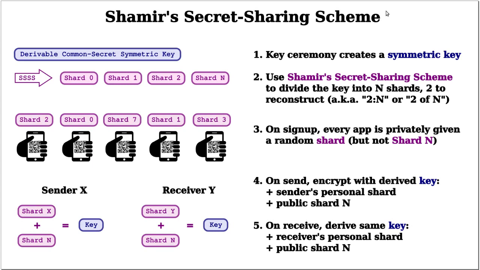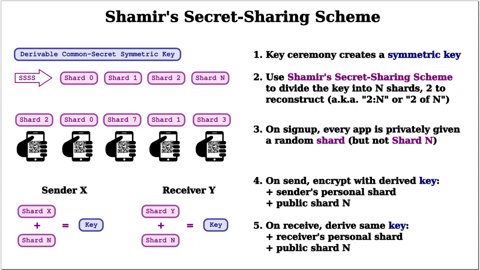So going back to the presentation, this is just the same thing. We are going to create some sort of key, and that'll have to be done in a key ceremony, kind of like how they created the private keys for the Zcash Genesis block. And then we're going to use the scheme to divide the key into some number of shards. It doesn't have to be 10, and it doesn't have to be the number of people in the community. If there's 10 shards, we're just going to distribute those 10 shards over and over again, except for the last shard. We're going to keep that separate. We don't distribute that as people sign up.